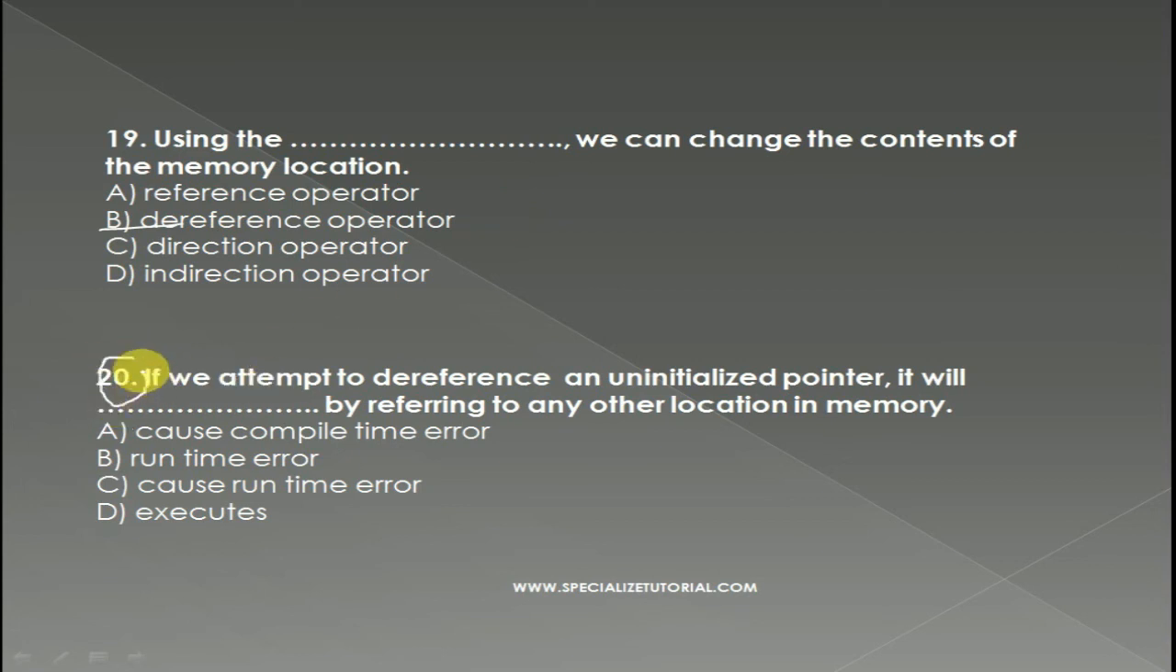Question number 20, the last question of this series. If we attempt to dereference an uninitialized pointer, what will happen? The options are: by referring to any other location in memory, cause compile time error, cause runtime error, executed. So it will cause a runtime error. If we attempt to dereference an uninitialized pointer, it will cause a runtime error by referring to any other location in memory.